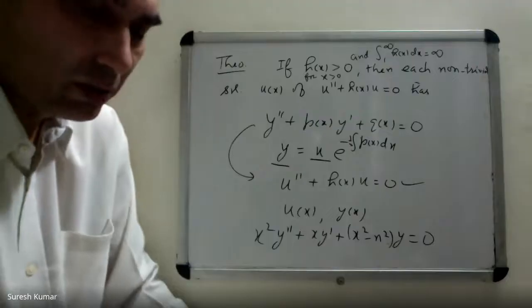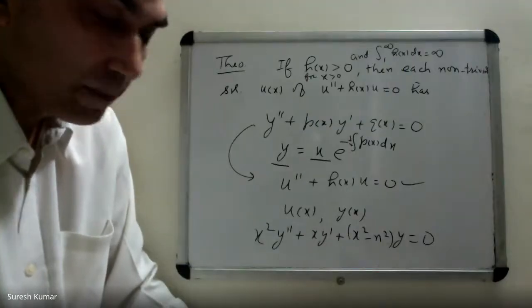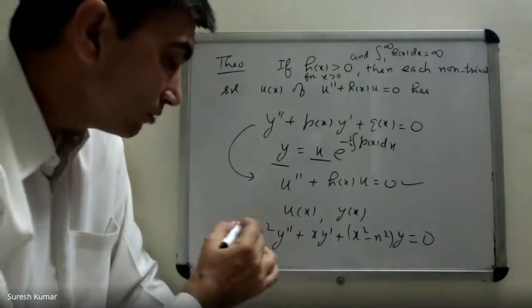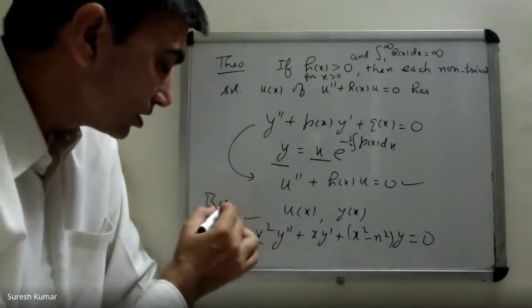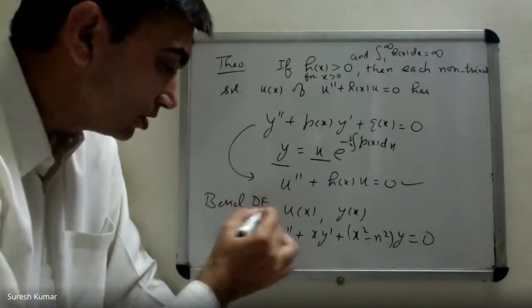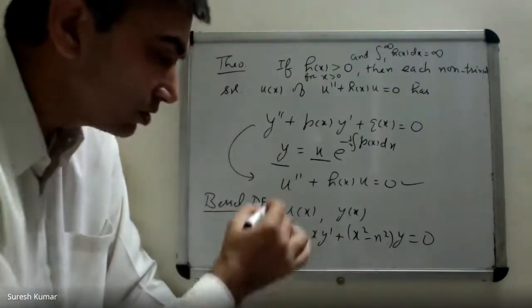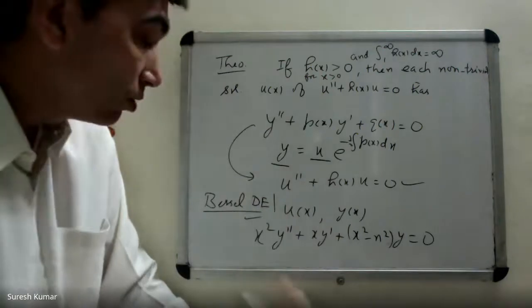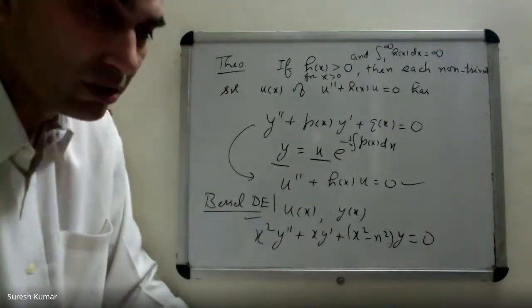This equation is not solvable by exact methods. It is a very important differential equation that appears in physics and other disciplines. Bessel differential equation. You will study it in detail in some later chapters. There is a special chapter where details of this differential equation are given.